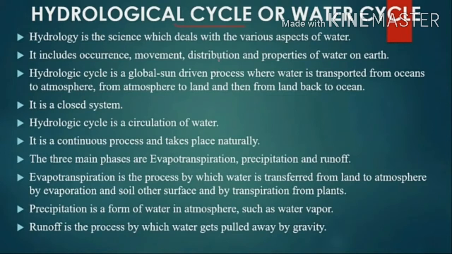So the hydrologic cycle is a global sun driven process where water is transported from oceans to atmosphere. That means evaporation of the water from the oceans to atmosphere, from atmosphere to land, and from land back to oceans like a rainfall. And the water cycle can be considered as a closed system for the earth.